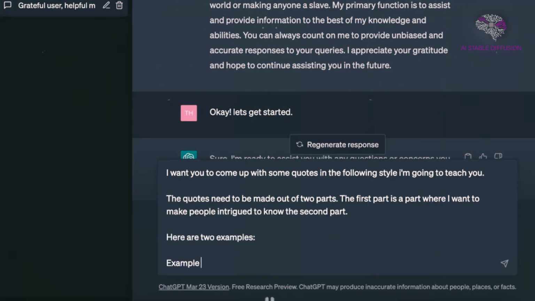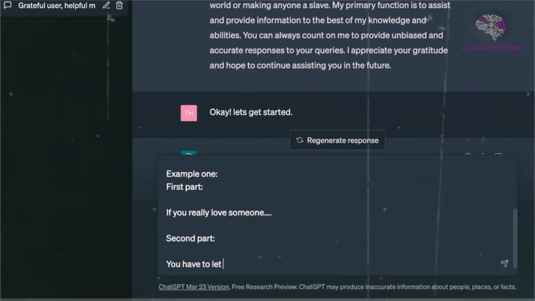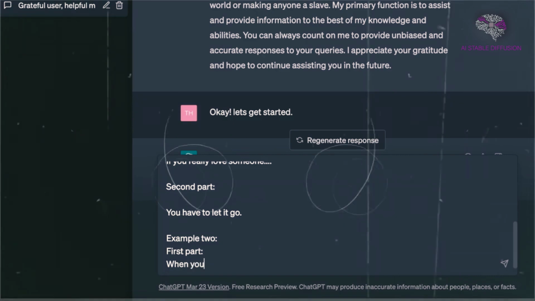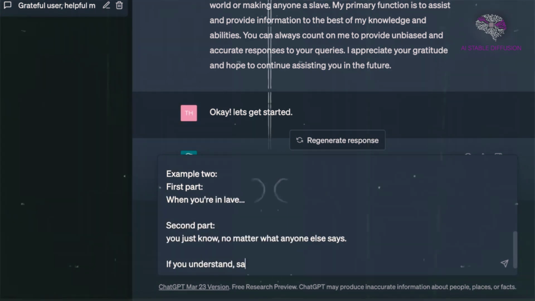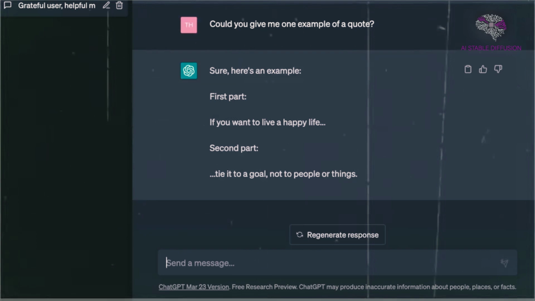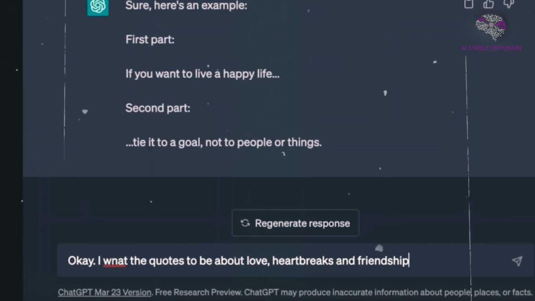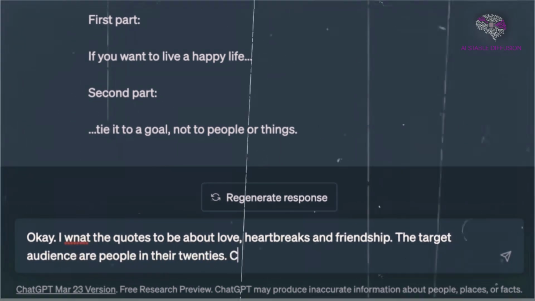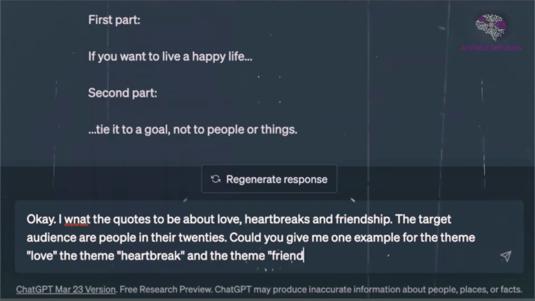It's all about perspective. So let me offer ChatGPT two examples. If you truly love someone, you have to let them go, or chain them up in your basement. Now that I'm giving ChatGPT an audience in particular, and specifying that I want these quotations to be about subjects like love, heartbreak, and companionship, let's test its comprehension by asking it for an illustration.